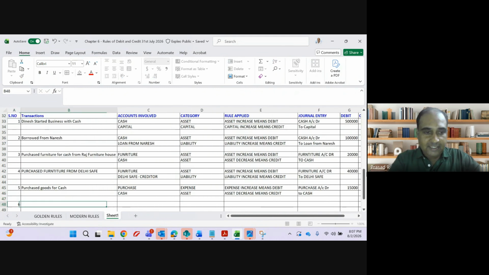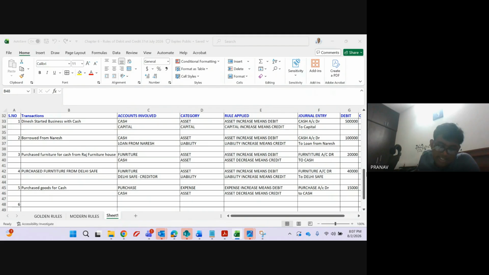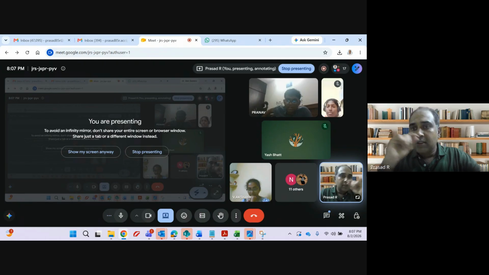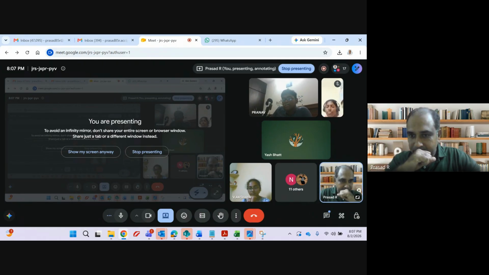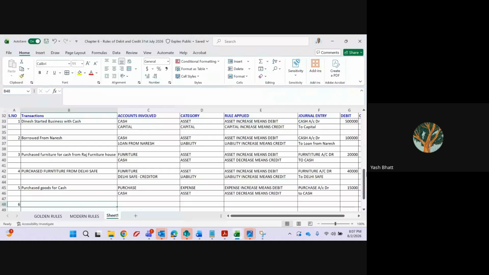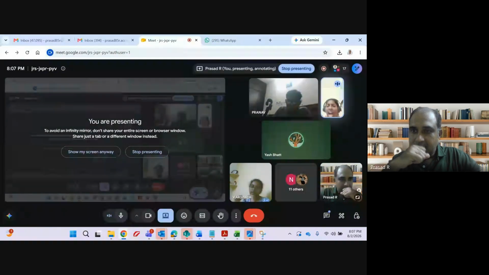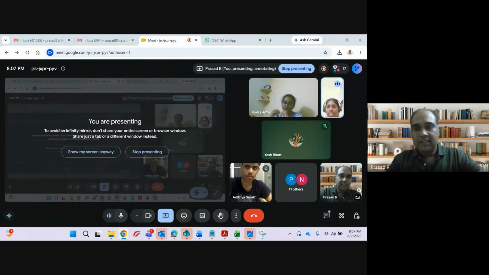Next accounting entry: purchase goods from Mahesh of rupees 30,000. Allow me to take a pause. Anywhere cash is mentioned, guys? No, sir. Is it a credit purchase or a cash purchase? Credit purchase. Fantastic, guys.